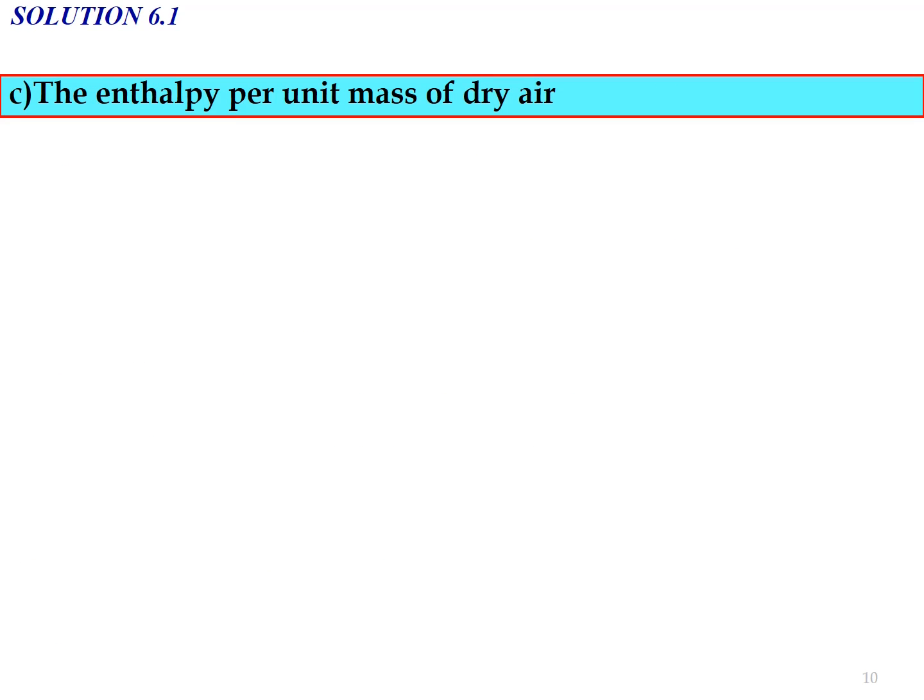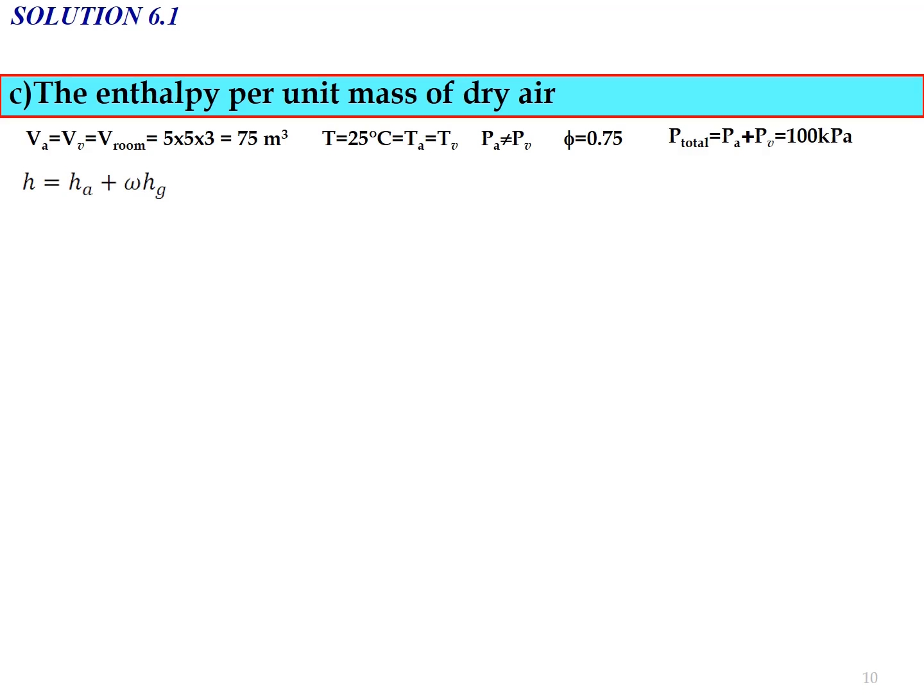Question C, the enthalpy per unit mass of dry air. The data given in the question: VA equals VV equals V room equals 75 meter cubed, TA equals TV equals 25 degrees Celsius, PA is not equal to PV, relative humidity equals 0.75, and P total equals 100 kilopascal.